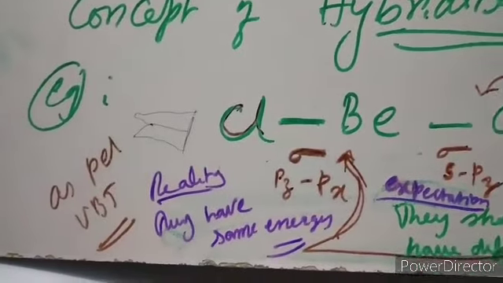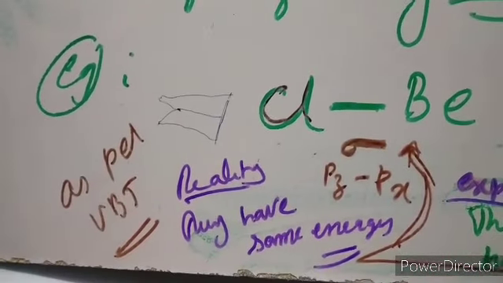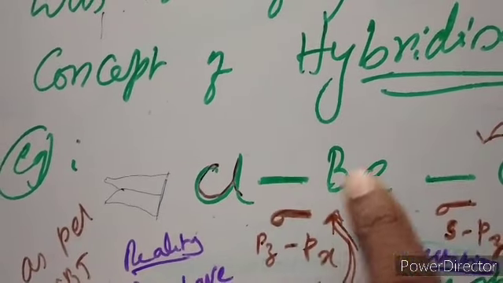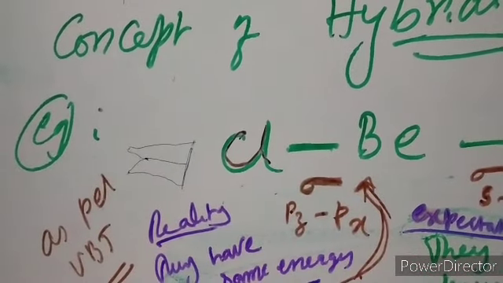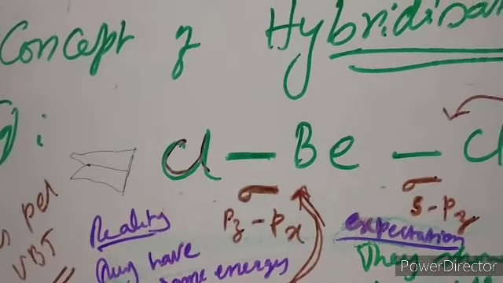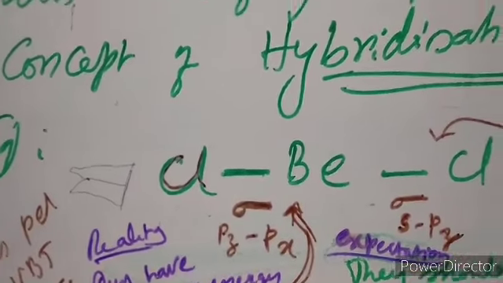But practically it was observed. In reality, if you consider, they have the same energy. These two single bonds have the same energy, even though the overlapping is of different order. Why do they have the same energy? Even the overlapping is different.